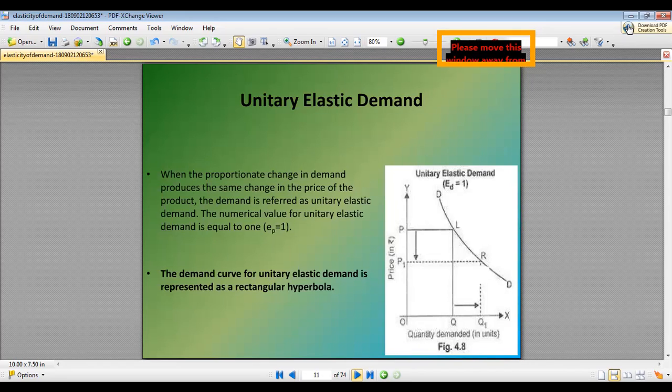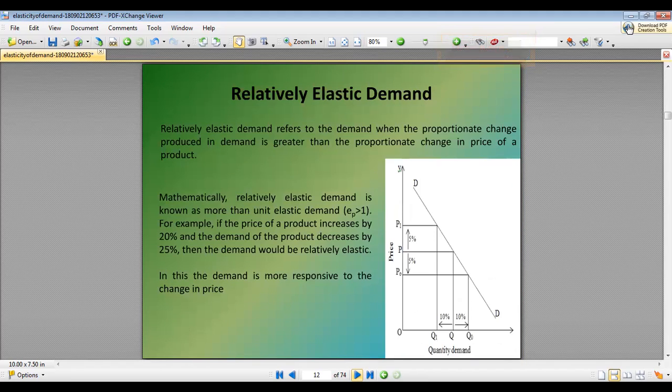Then we have unitary elastic demand. When the proportionate change in demand is the same as the proportionate change in the price of a product, demand is referred to as unitary elastic demand. Here the value of EP will be equal to 1. Then we have relatively elastic demand, when the proportionate change in demand is greater than the proportionate change in the price of a product. Here the value will be greater than 1, and demand is more responsive to the change in price.